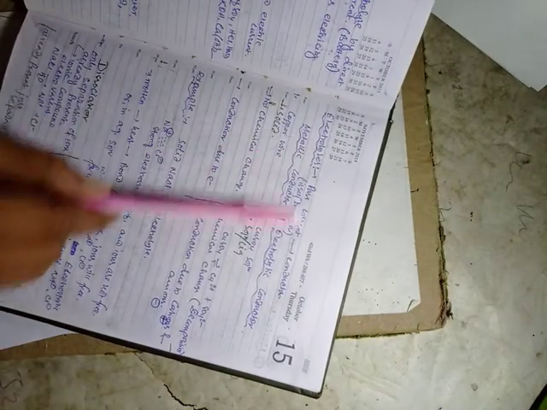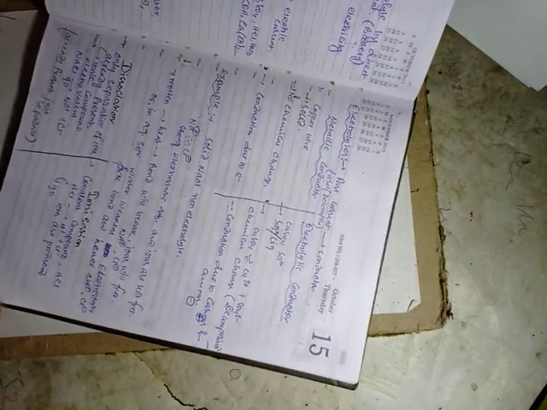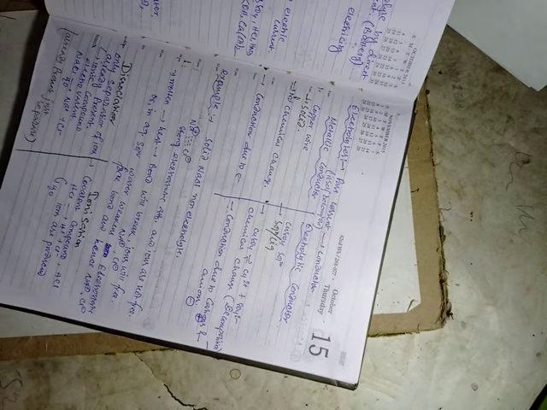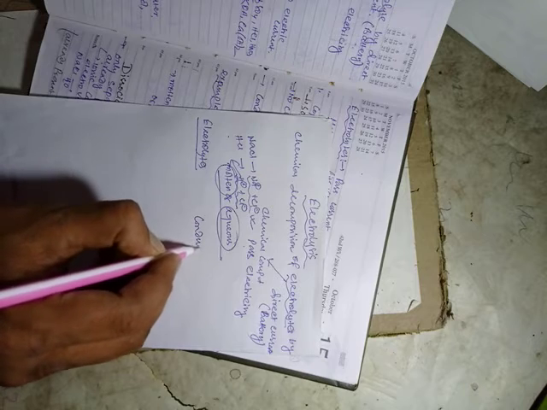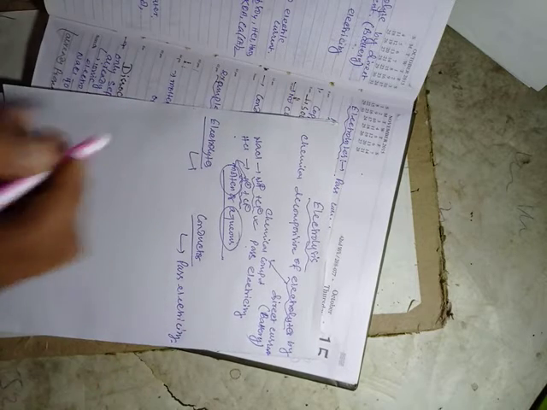Now students, once again you can see electrolytes pass current. You know a conductor also passes current. What you learn in electrolytes is that they pass electric current in molten or aqueous state. But similarly there are conductors in physics. You read about conductors, metal, non-metal, conductor, semiconductor, whatever. What are the properties of a conductor? A conductor also passes electricity, electrolytes also pass electricity. So what's the difference between them?